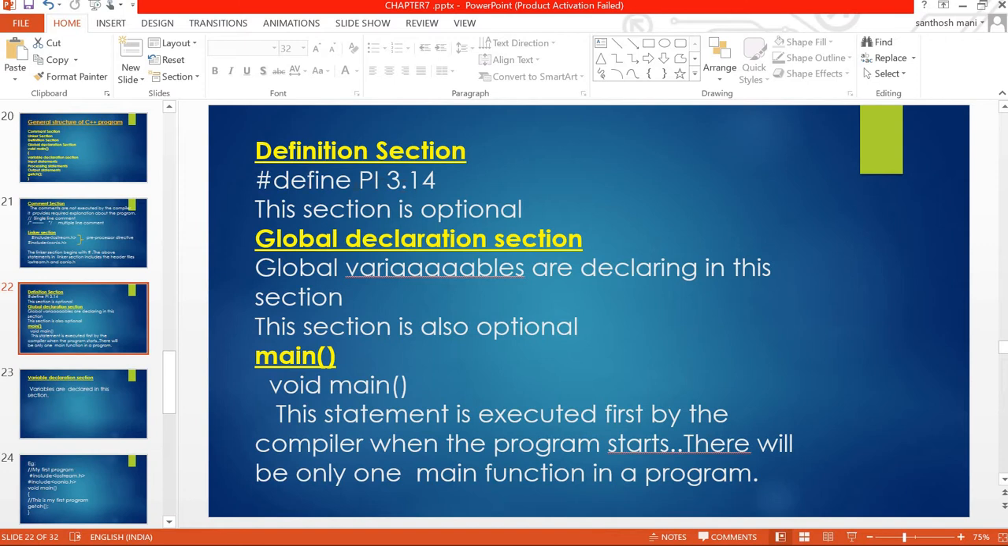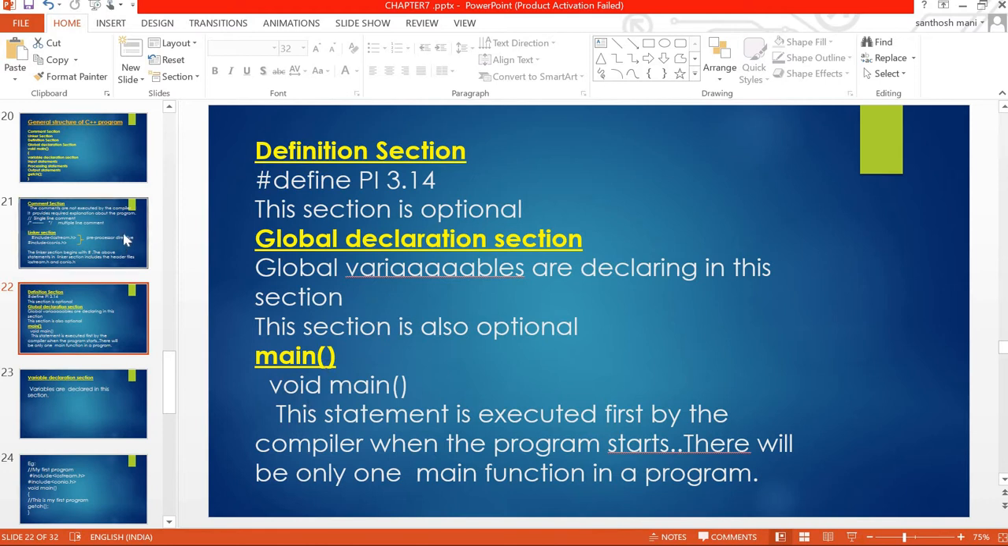That is #define. Normally we use capital letters for these #define variables, for identifying that it is a #define variable. This section is optional. After the definition section comes the global declaration section. Global variables are declared in this section. What global variables are, we will learn later. This section is also optional.